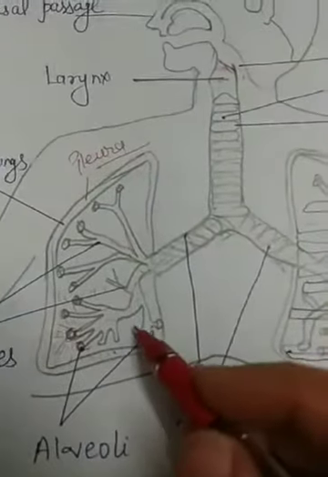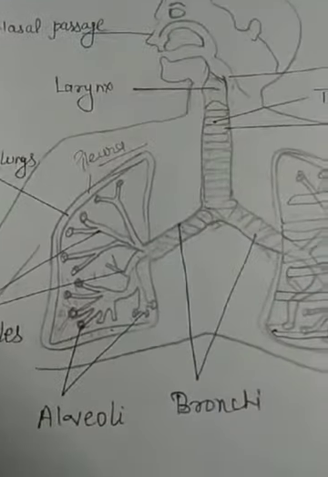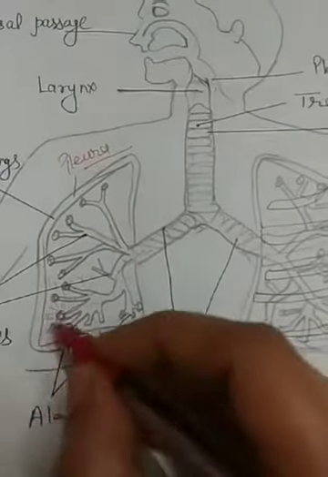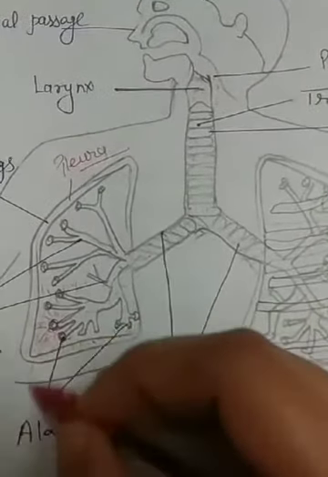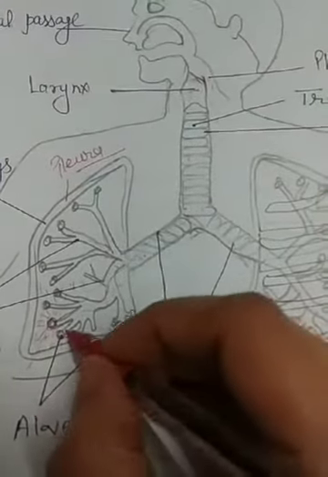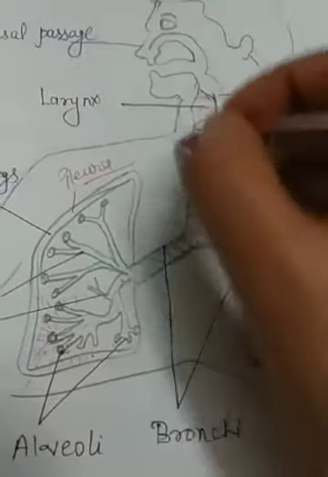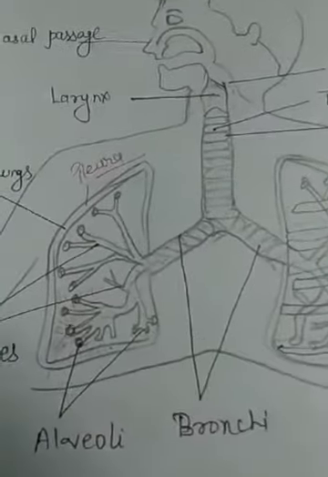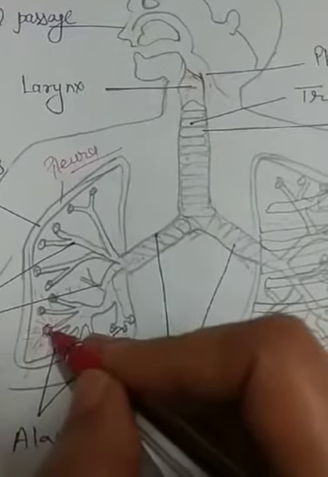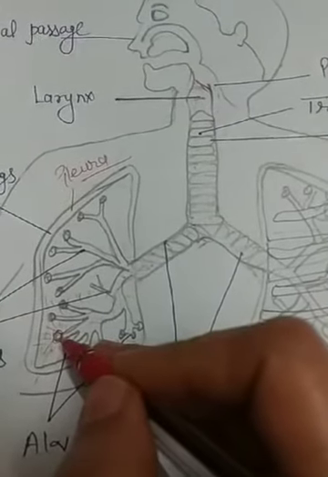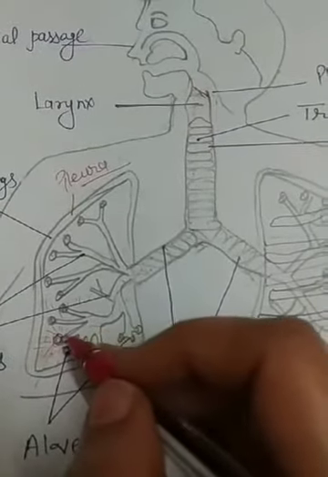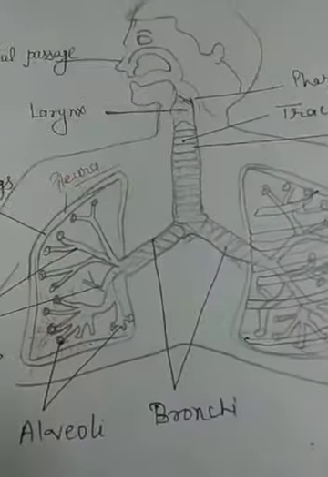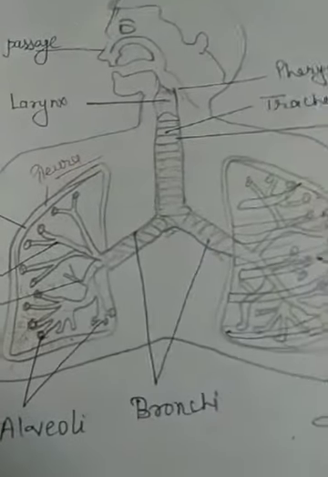From the tissue, the waste product, carbon dioxide, is absorbed by blood and carried to the alveoli of the lungs for expiration. So alveoli is called the place for exchanging oxygen and carbon dioxide. So this is the process of inspiration or inhalation of air.